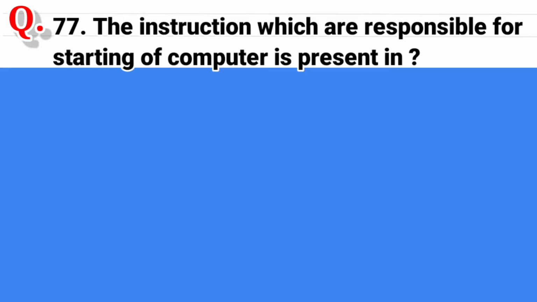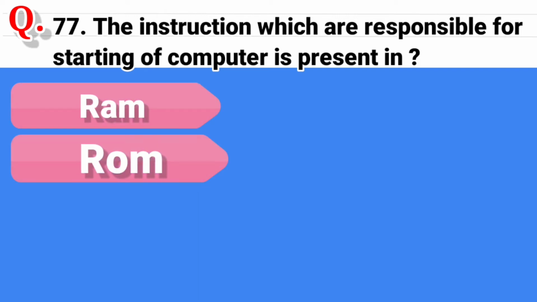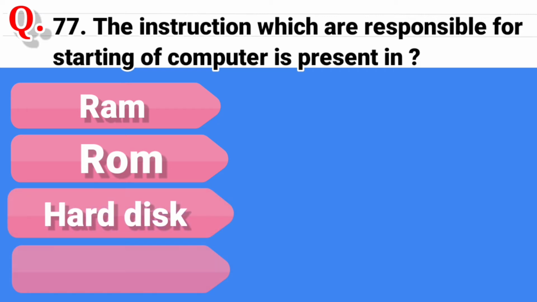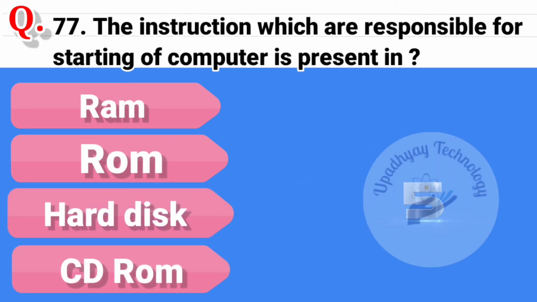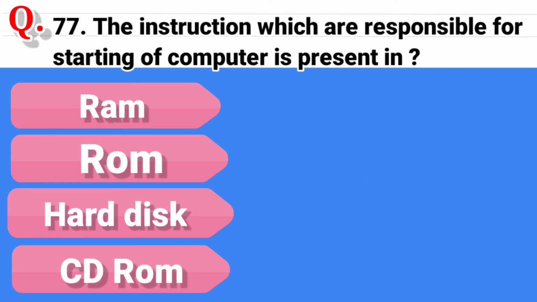Question 78. The instructions which are responsible for starting of computer are present in, and the options are RAM, second option is ROM, third option is hard disk, and the last option is CD-ROM, and the correct answer is ROM, read-only memory.